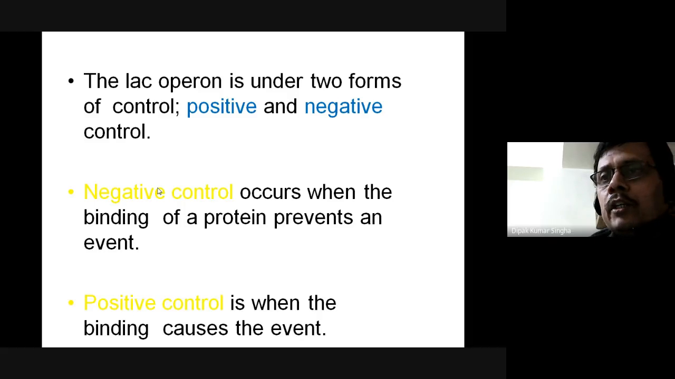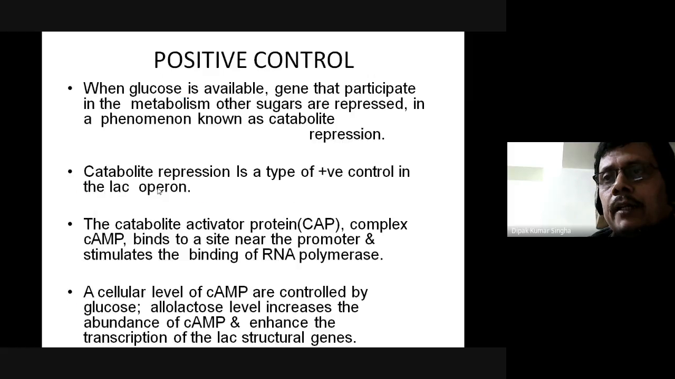The lac operon is under two forms of control: one is positive control and the other is negative control. Negative control is when the binding of a protein prevents the event. Positive control is when the binding causes the event. In positive control, when glucose is available, genes that participate in the metabolism of other sugars are repressed, and this phenomenon is known as catabolite repression.